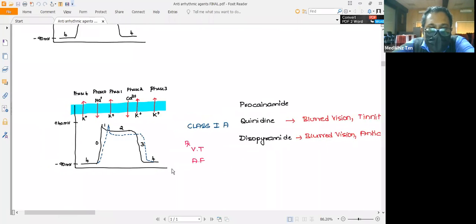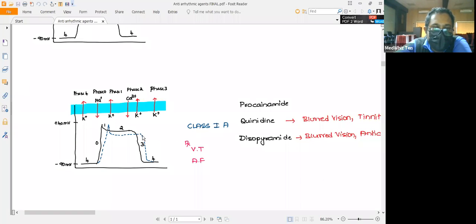So these are the class 1A drugs. Here you can see there is a widening of the QRS complex, and also the repolarization is prolonged. Along with the sodium channel, please remember class 1A drugs will also have activity in blocking the potassium channels.